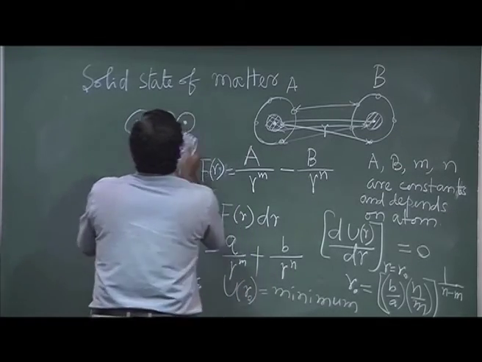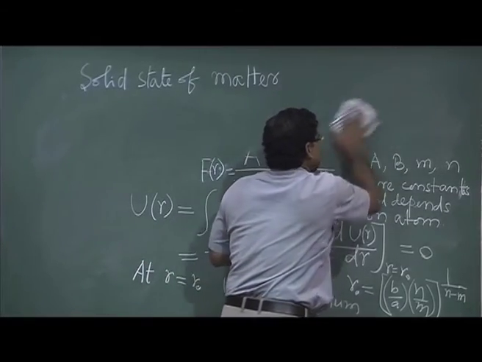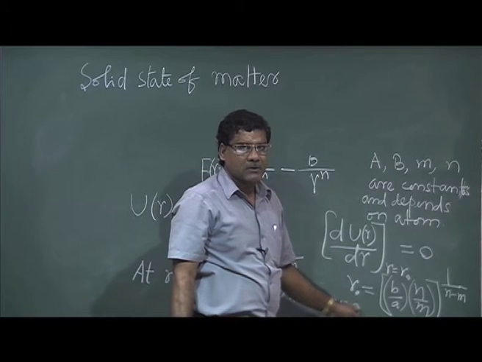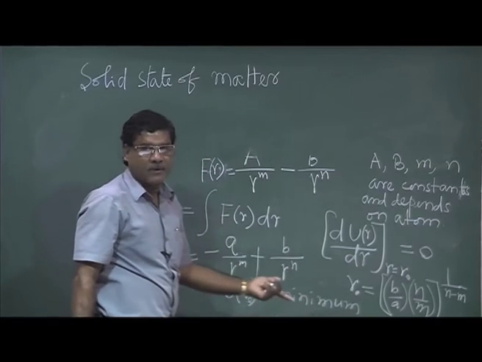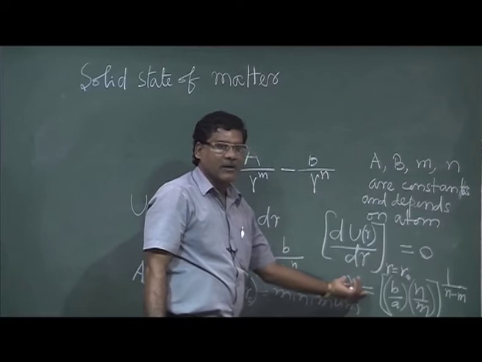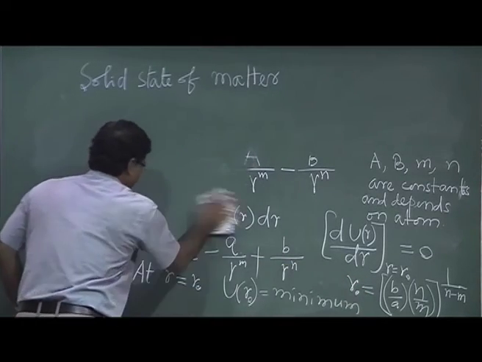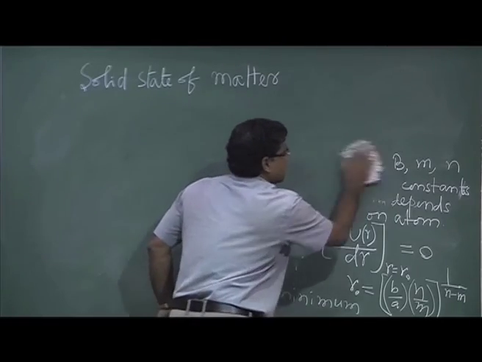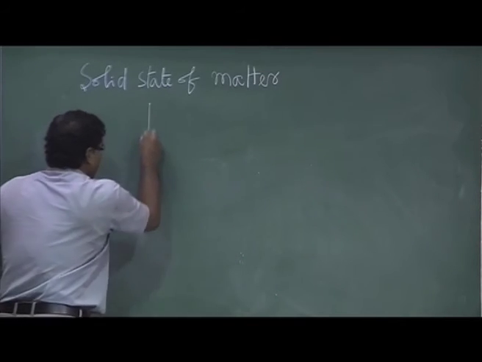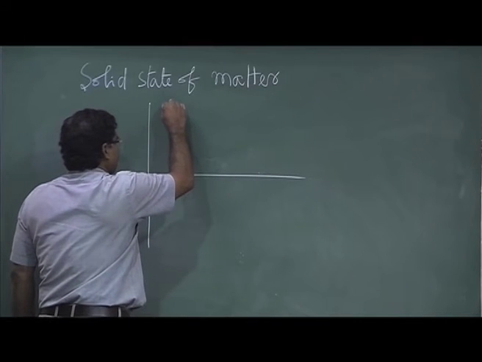So the system will prefer to stay at this interatomic distance. When it is found in a solid, that will be the interatomic distance. If you plot potential energy versus distance from that expression, you get this type of curve.